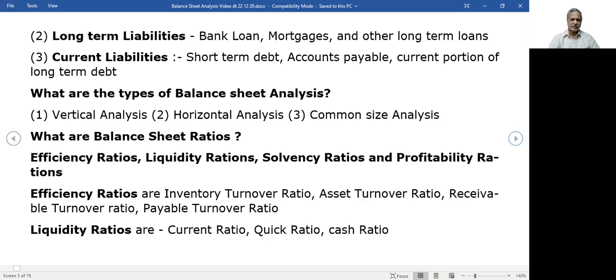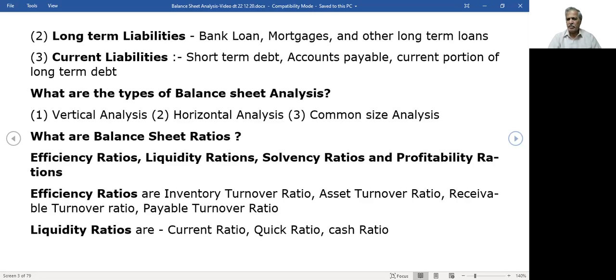Now, the last and another foremost important method of analysis is called balance sheet ratios. There are 4 types of balance sheet analysis ratios called efficiency ratios, liquidity ratios, solvency ratios, and profitability ratios. Now, what are the efficiency ratios? Efficiency ratios are inventory turnover ratio, asset turnover ratio, receivable turnover ratio, payable turnover ratio. 4 types of efficiency ratios are there.